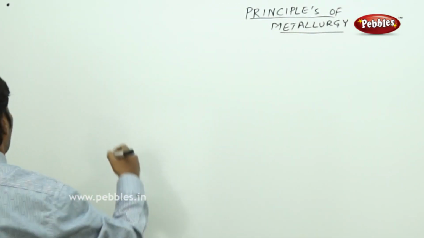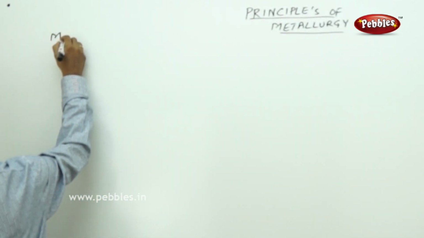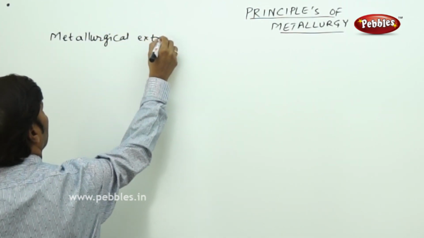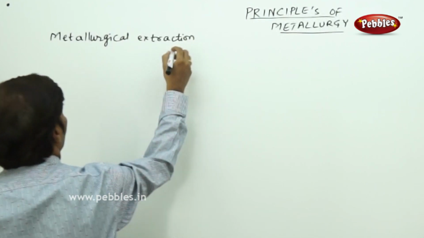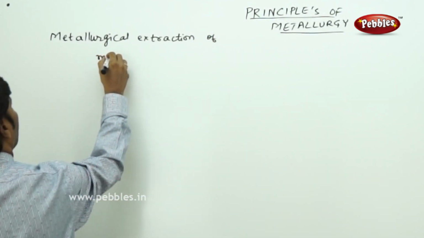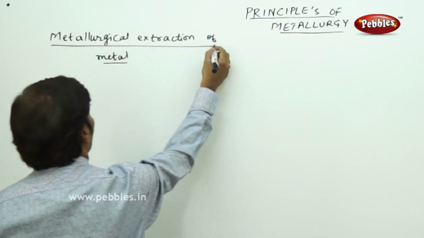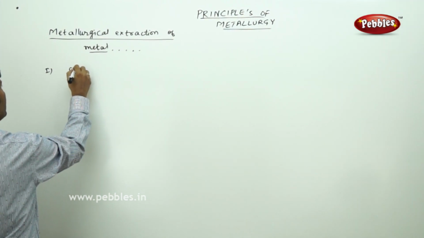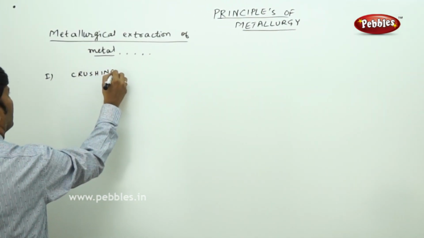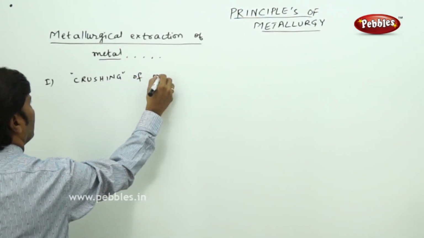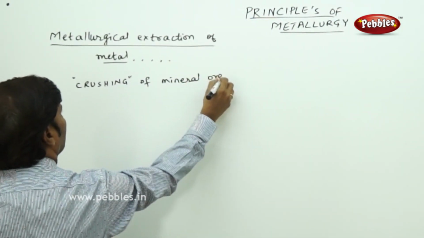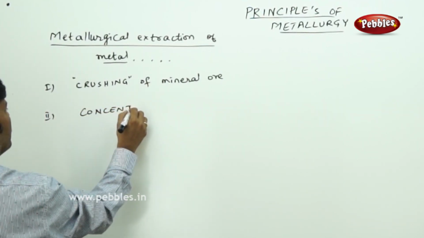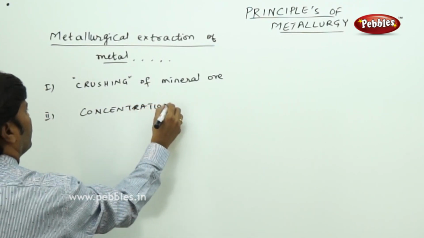The next part of the discussion is metallurgical extraction of metal. Metallurgical extraction of metal involves 4 important steps. The first part of the method is crushing of mineral ore. Second is concentration of mineral ore.